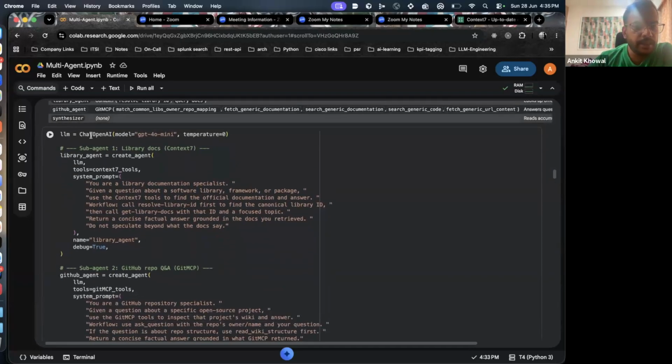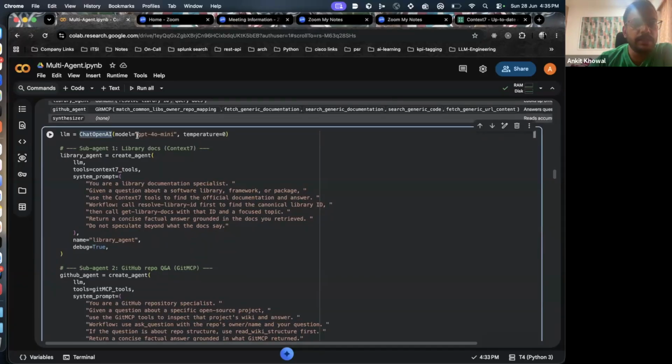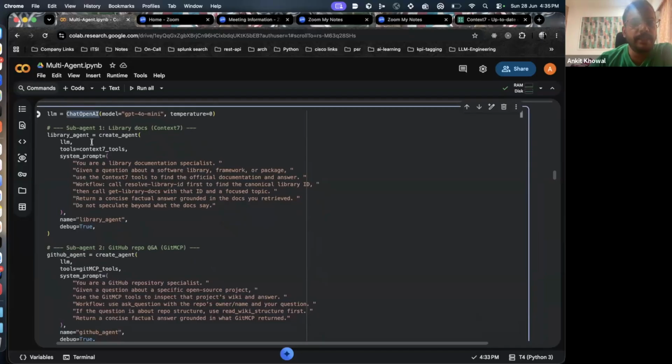So what we are doing is choosing what LLM model we want to use. Since I have the keys available for GPT-4o mini, I want to use this LLM with temperature set to 0. And then I'm just creating the agents. So here you can see I'm creating a library agent. The important thing to note over here is that in the library agent, I'm just providing the tools which are related to context 7 tools. And then I'm providing a prompt.